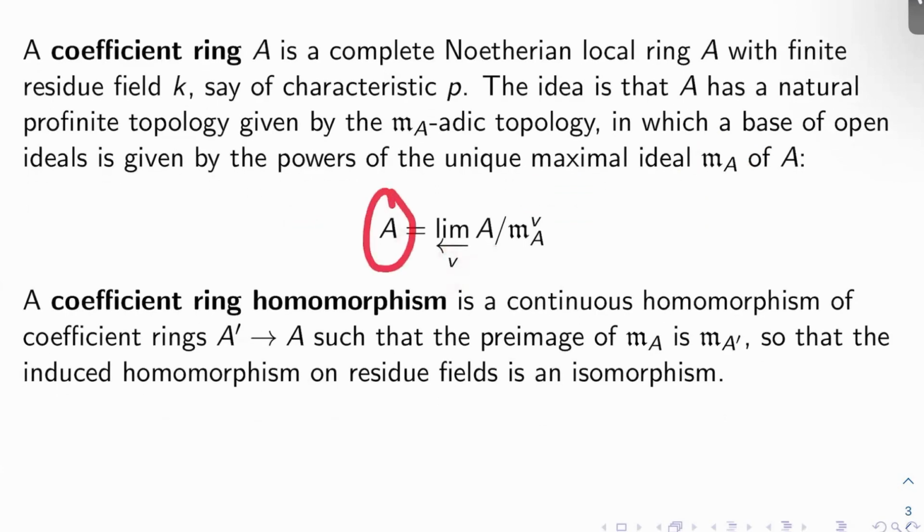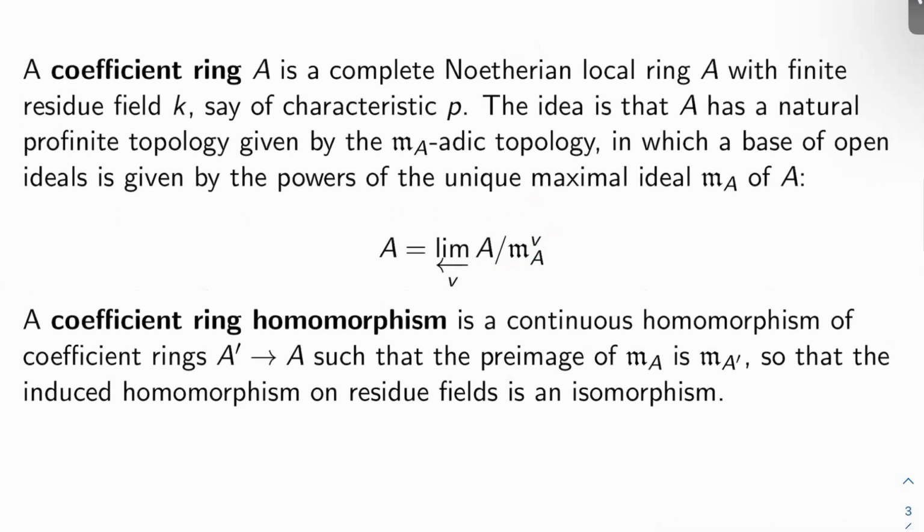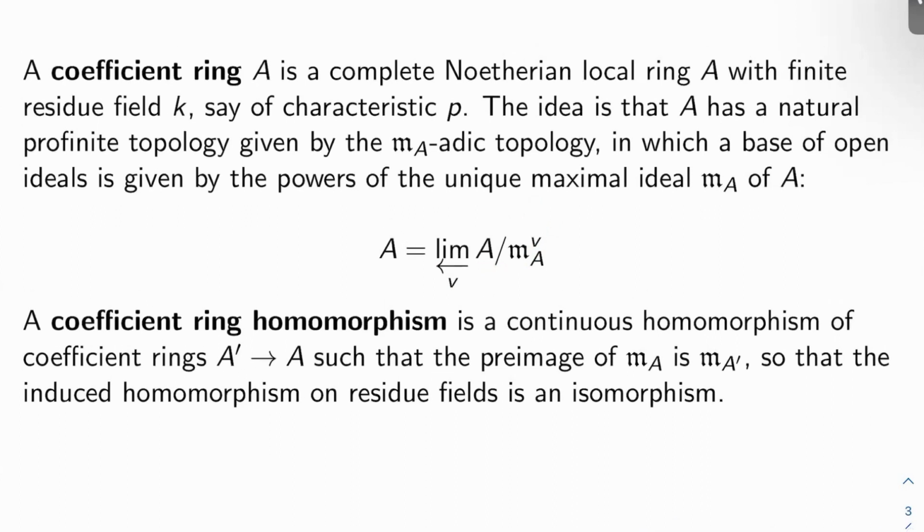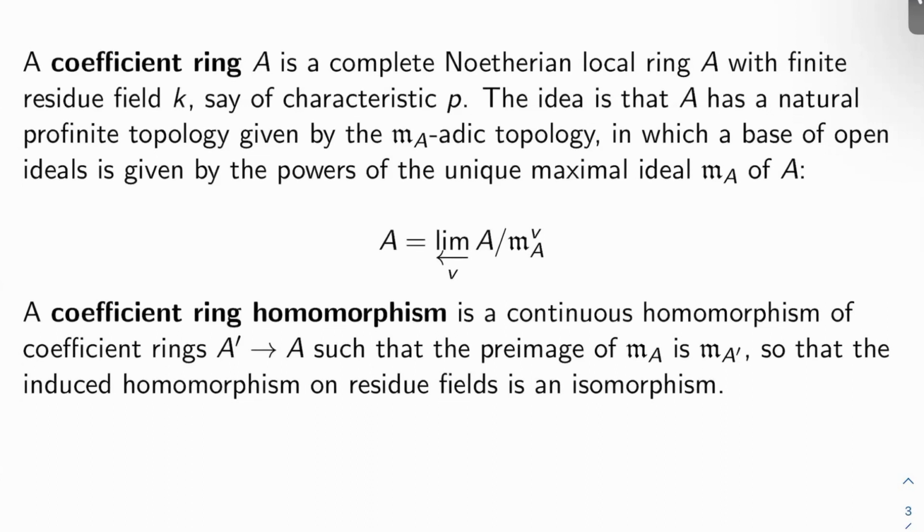So A is the inverse limit over integers V of A mod Vth powers of M_A. Once you have an object in mathematics, you want to know what the correct morphisms between those objects are. What's the correct notion of a homomorphism of coefficient rings? A coefficient ring homomorphism is just a continuous homomorphism of coefficient rings A' to A, such that the pre-image of the maximal ideal of A is the maximal ideal of A'. Another way of saying that is that the induced homomorphism on residue fields is just an isomorphism.